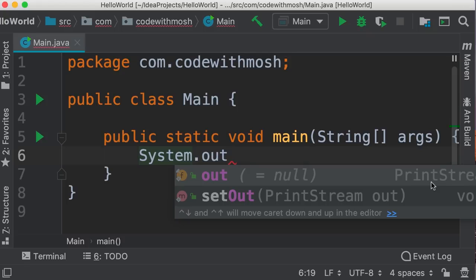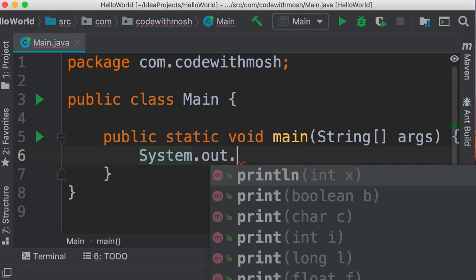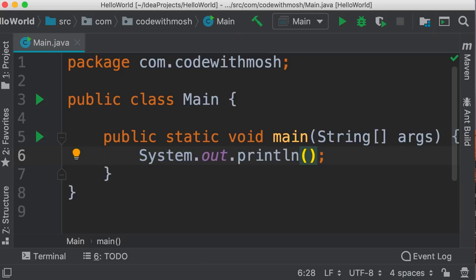So once again, we use the dot operator to look at the methods or members defined in the print stream class. The method we're going to use is println, which is short for line. Look at the icon for this method. So M indicates a method. Now, we press enter, and IntelliJ automatically adds these parentheses as well as a semicolon. So now with the code on line 6, we're calling or executing the print line method.